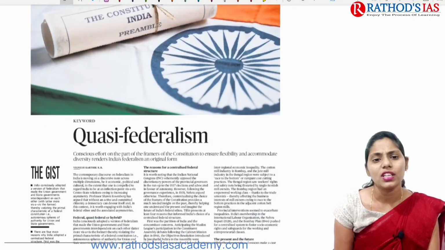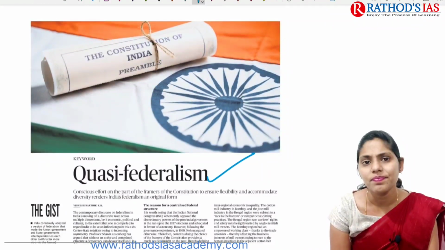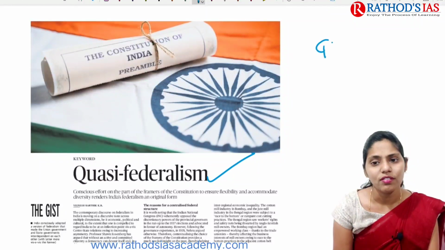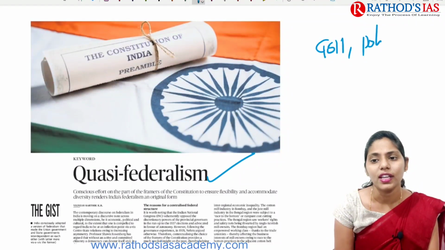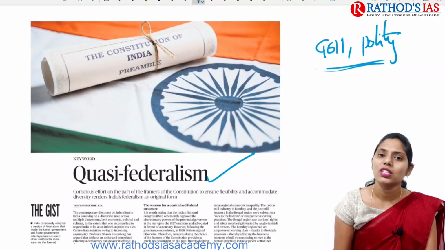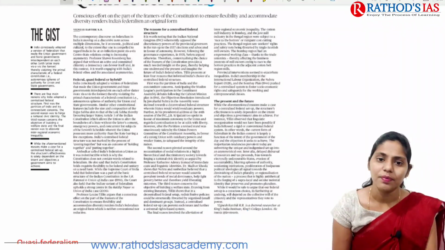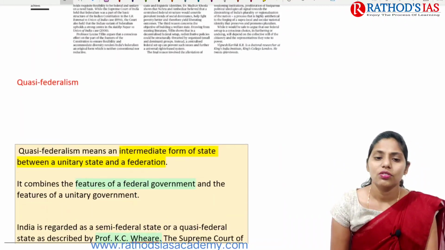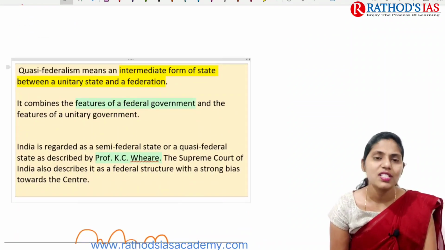Now let us try to see the next topic. It is regarding quasi-federalism. This topic is most important for your GS paper under polity. So now let us try to see this topic in great detail. If you see why it is in the news, first of all let us try to understand the concept of quasi-federalism.